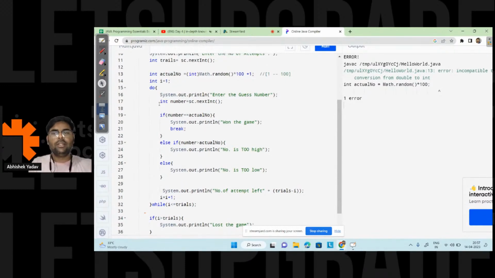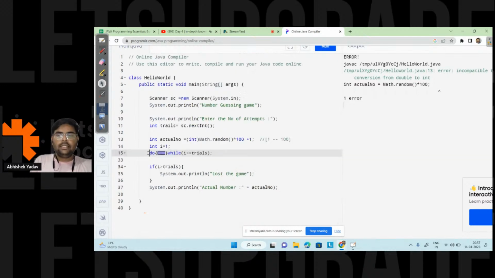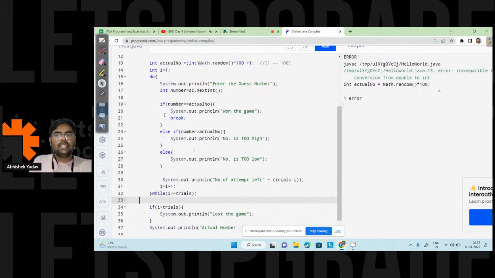Okay, simple code. This do while I have written to handle the attempts or tries. After that, inside the do while, I have written three cases. When the number is equal to the actual number, then I am printing won the game, and there is no need to guess the remaining number, right?